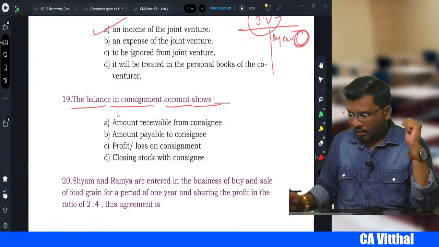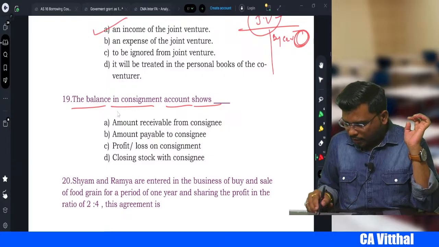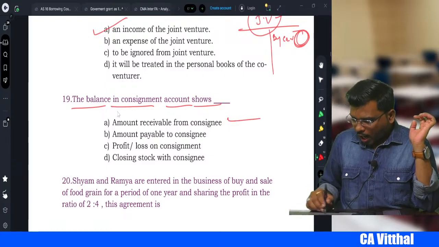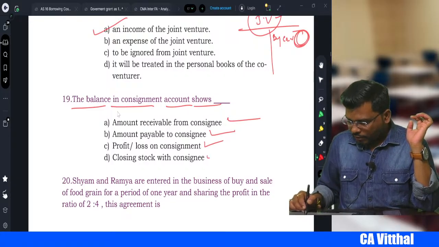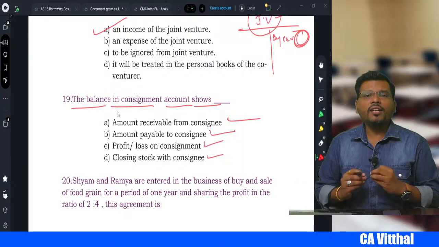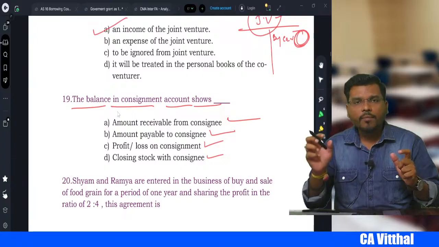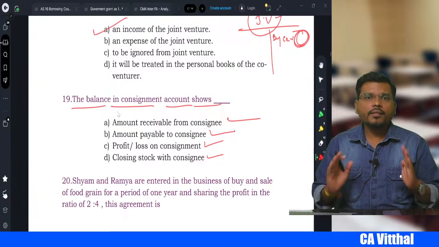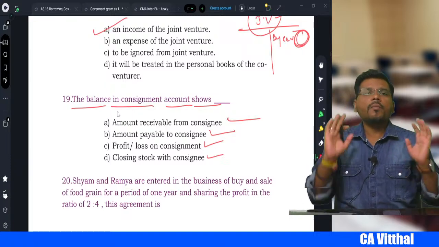Yes, the balance in consignment account shows amount receivable from consignee, amount payable to consignee, profit or loss on consignment, closing stock with consignee. So if in the exam they ask the question, what is the nature of consignment account? The nature of consignment account is a nominal account, and the result of a nominal account is what, sir?